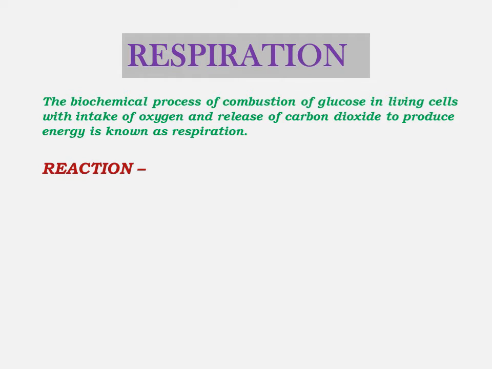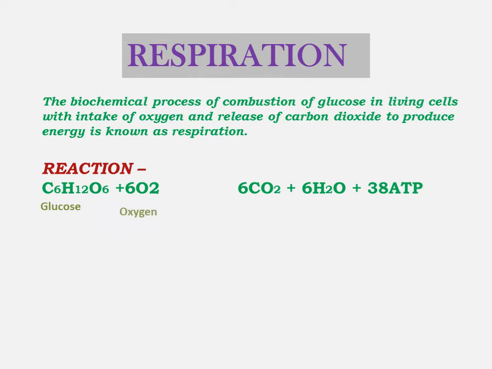As we have discussed right now, in this process glucose is oxidized. It means C6H12O6, the formula for glucose, is combined with oxygen, and then only it can be oxidized to produce carbon dioxide, water and 38 ATP molecules of energy.